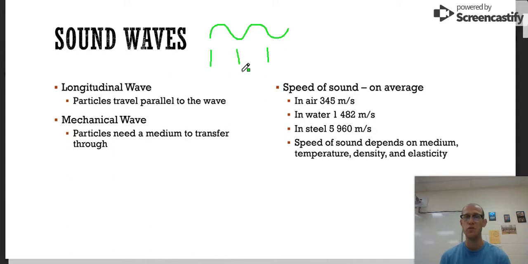So if there is no medium, you don't have sound waves because it's something called a mechanical wave. Mechanical waves need a medium to transfer the particles through. That means in space, there is no sound because there is no medium for the particles to travel through. Light is not a mechanical wave. Light does not need a medium to travel through. Sound does. So in different mediums, sound travels at different rates.